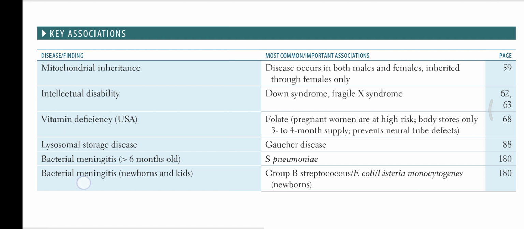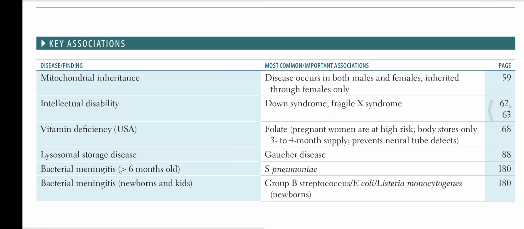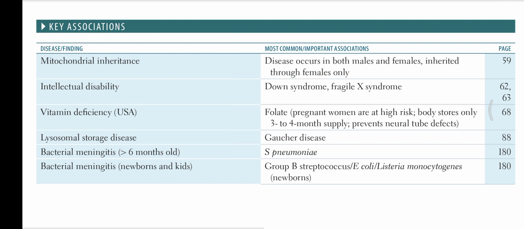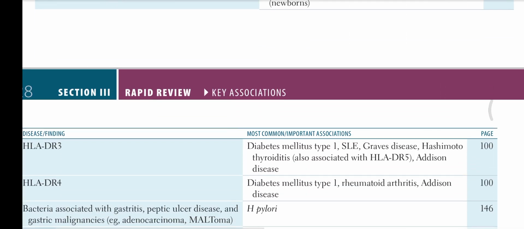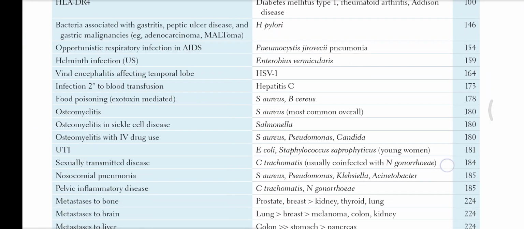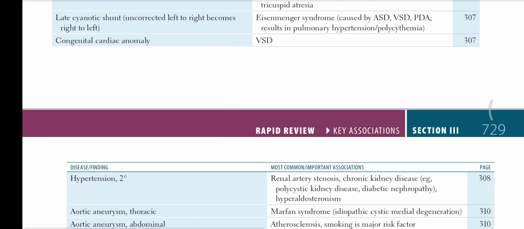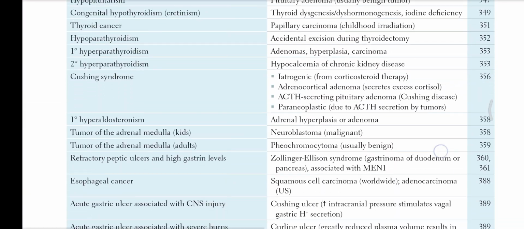Mitochondrial inheritance disease occurs in both males and females, but is inherited through females only. So this is the key association. These are 7 points, and there are more than, I think, 15 to 20 points in the same section.